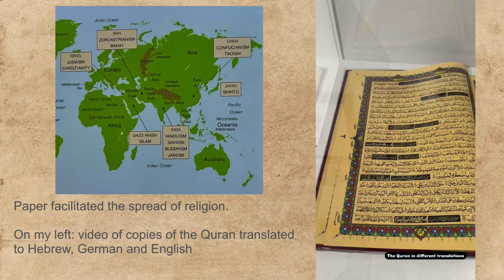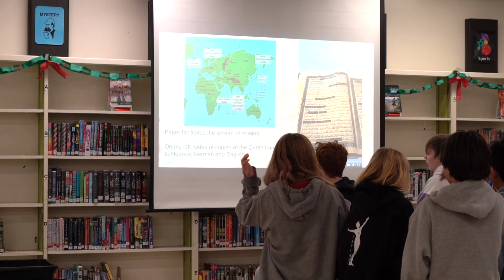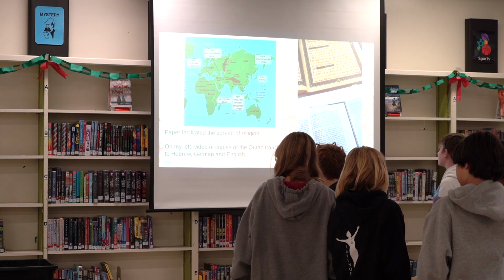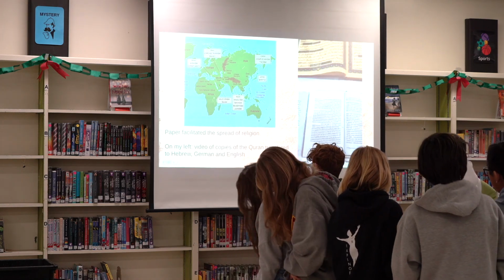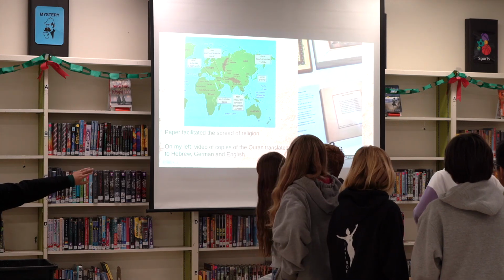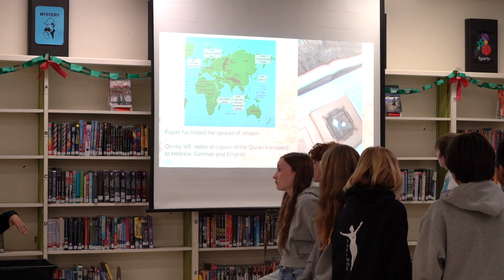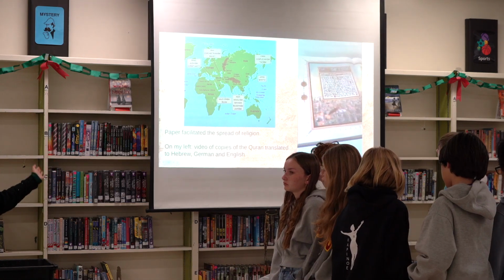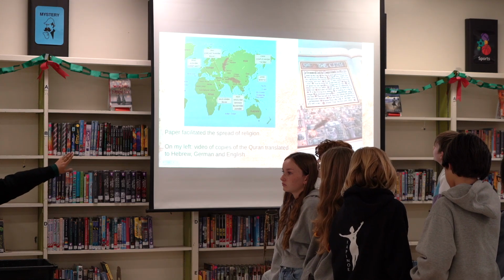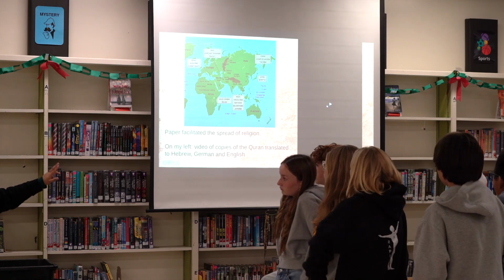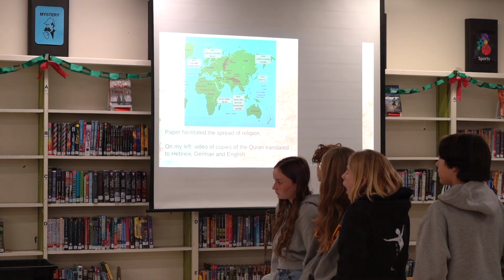We have all of these religions across the trade routes. When they would come together, they would exchange ideas, exchange ideologies, and translate. Over to the right, you see some Qurans translated in different languages. These are from much more recent times, but you can see that it still went on. There's a Quran translated in German, and a Quran translated in Hebrew and English.